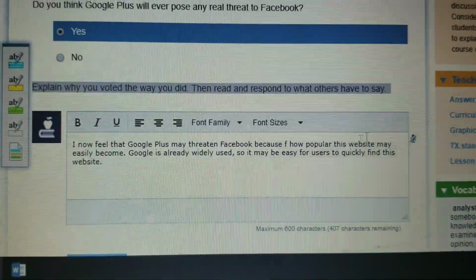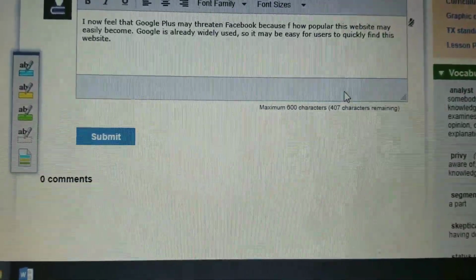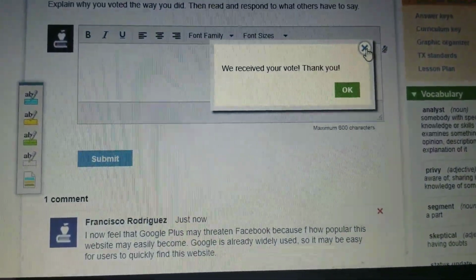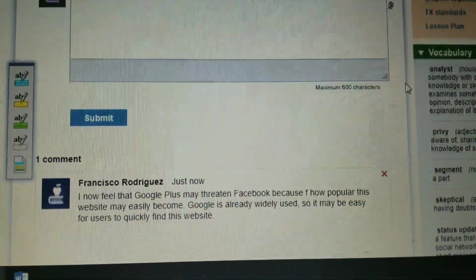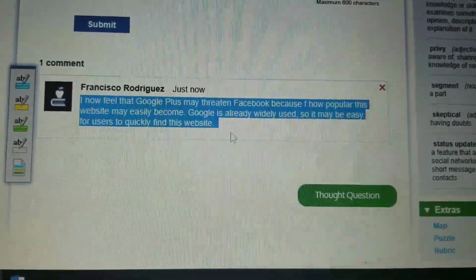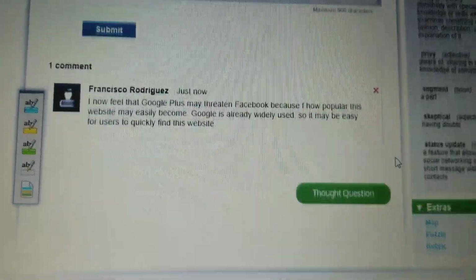And now that I have changed my opinion, I'm going to come on down and hit submit. And the cool thing about this is it will actually show you what other people have posted. So if anybody else puts their response, they will be able to see mine, and then we can actually see what different people were thinking about it, right?